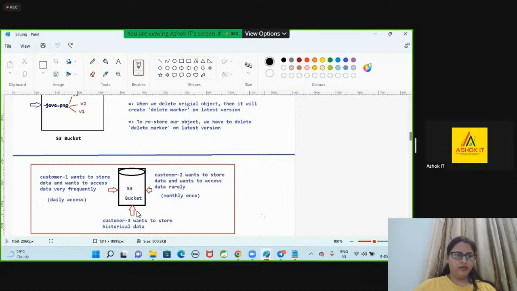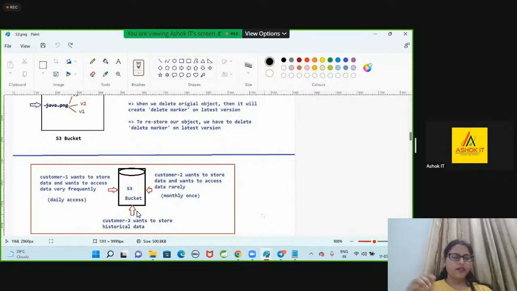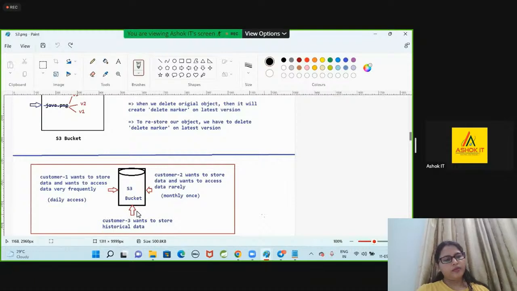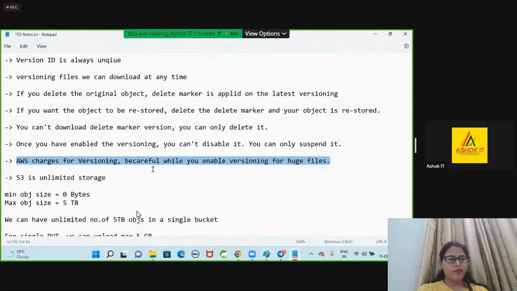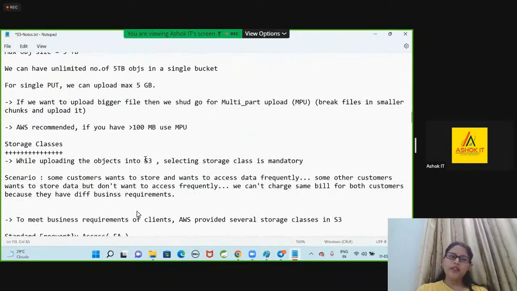Are you getting my point? If you are accessing the data daily, then more bill will be generated. If you are accessing the data yearly once, then less bill will be generated. Storage classes will tell how frequently you want to access the data.